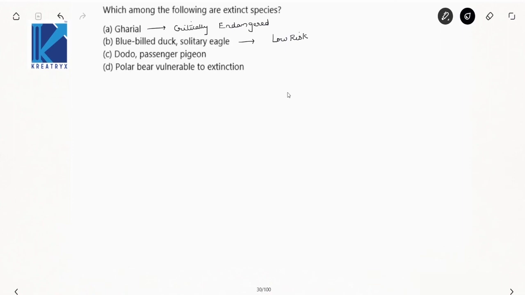Now your dodo and passenger pigeon, these are extinct, right? These are extinct because the last individual has died. Polar bear was already given as vulnerable to extinction. So your answer is dodo and passenger pigeon. Now see here, we have discussed the red data list in detail in biodiversity. Focus on this before coming to this type of question, right?